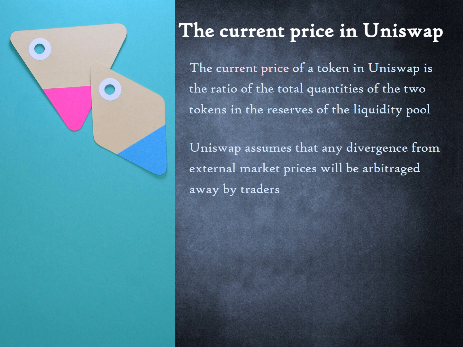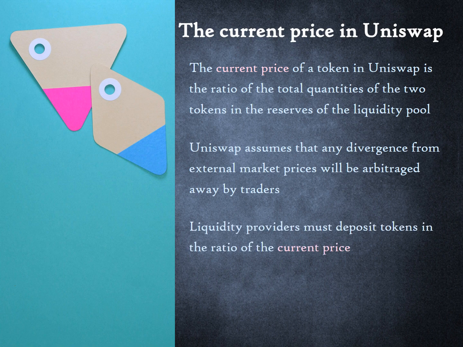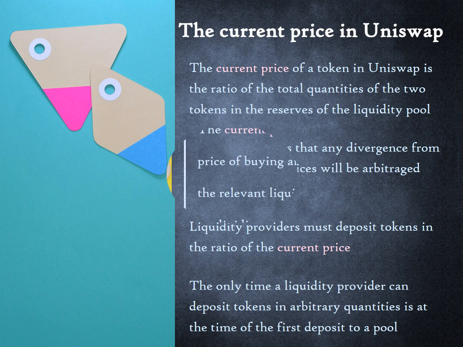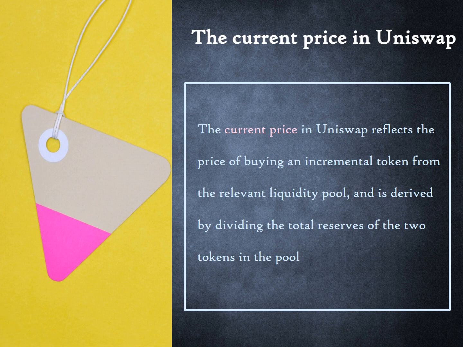Uniswap assumes that any divergence from external market prices will be arbitraged away by traders. Liquidity providers must deposit tokens in the ratio of the current price. The only time an LP can deposit tokens in arbitrary quantities is at the time of the first deposit to a pool. The ratio of the first deposit sets the first price. We can synthesize by stating that the current price in Uniswap reflects the price of buying an incremental token from the relevant liquidity pool, and is derived by dividing the total reserves of the two tokens in the pool.